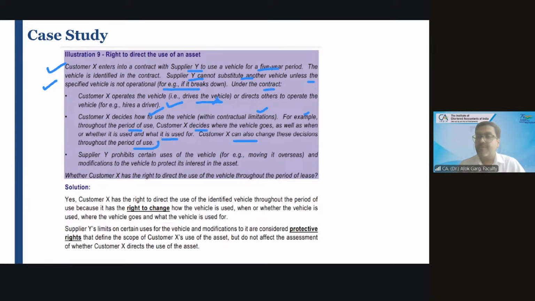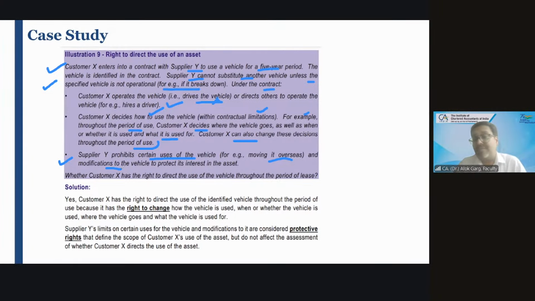Tell me, who has a right to direct the use of an asset? Customer or supplier? Customer, lessee. Supplier Y prohibits certain uses of the vehicle, for example, moving it overseas. Supplier says that you cannot take my vehicle out of the country, and you cannot modify my vehicle. You cannot make it into a modified car or a sports car, right?